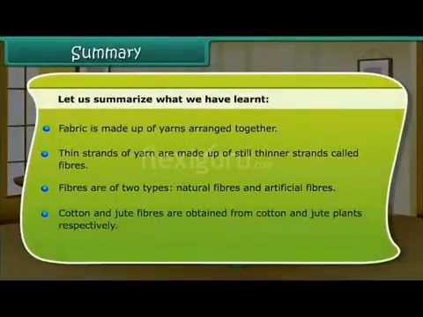So here is a summary of the chapter. Fabric is made up of yarns arranged together. The thin strands of the yarn are made up of still thinner strands called fibers. The fibers are of two types, natural and artificial. Cotton and jute are obtained from the cotton and jute plants respectively. And you all know one more thing, the cotton plant requires black soil to grow properly.